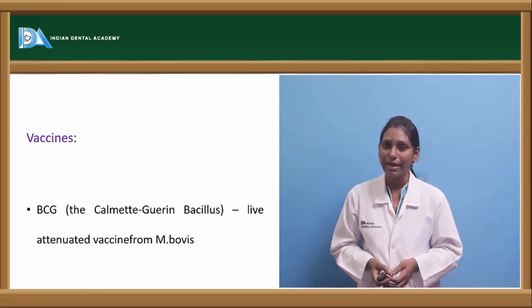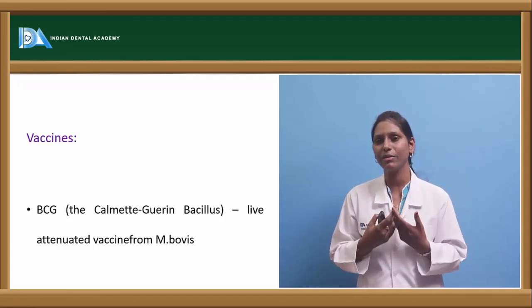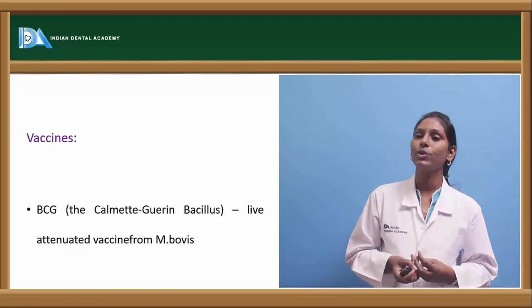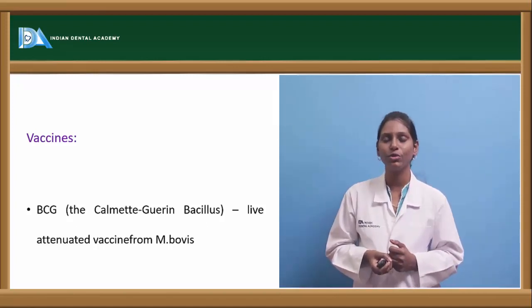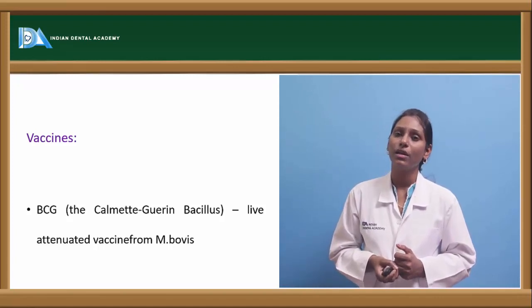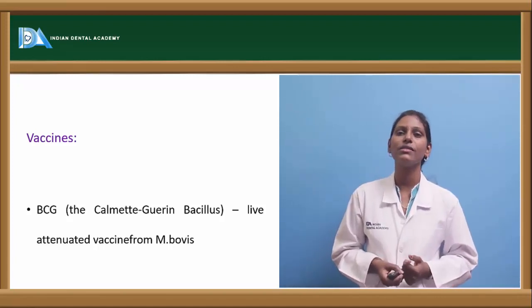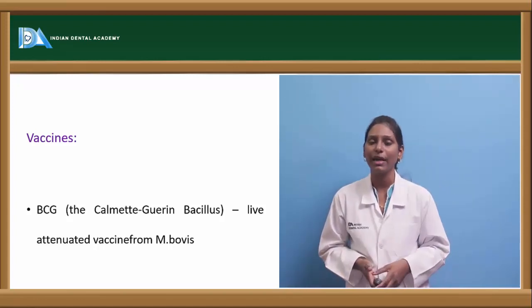Recently we have various vaccines also to prevent tuberculosis. It has been given for a longer time. The BCG vaccine is one among them, that is the Bacillus Calmette-Guerin, which is a live attenuated vaccine form of Mycobacterium bovis. This will help in preventing tuberculosis. So this is about tuberculosis, its pathogenesis, the clinical symptoms, and also various procedures that we do.